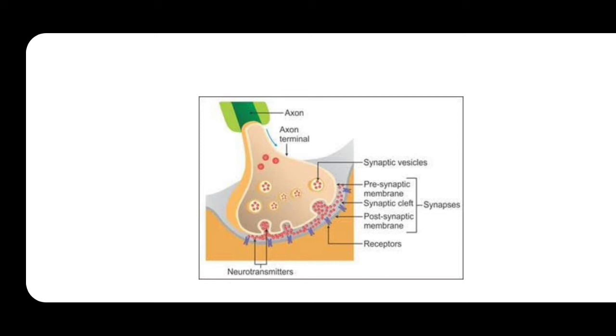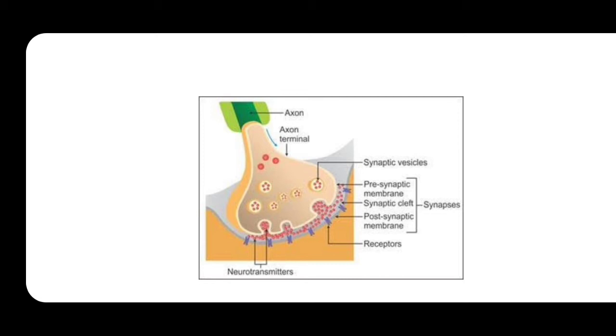The presynaptic membrane and the postsynaptic membrane: in between these two membranes there is a gap, and that gap is called the synaptic cleft. The presynaptic membrane, postsynaptic membrane and the synaptic cleft all together are called the synapse.